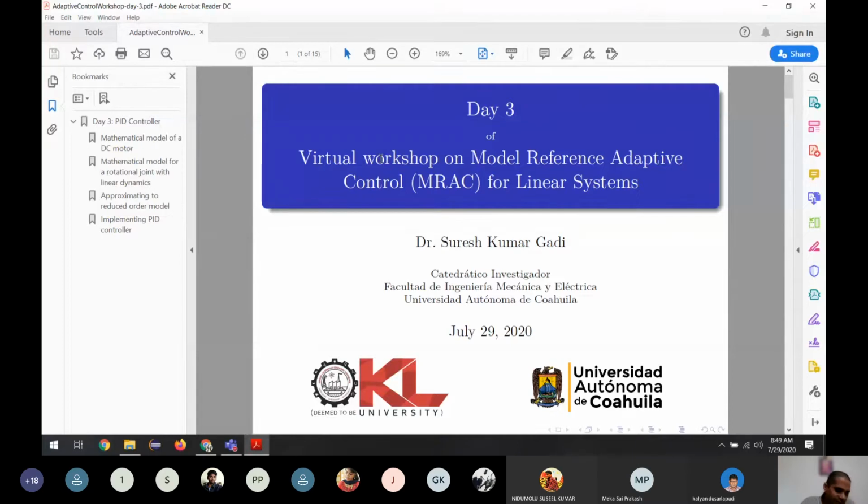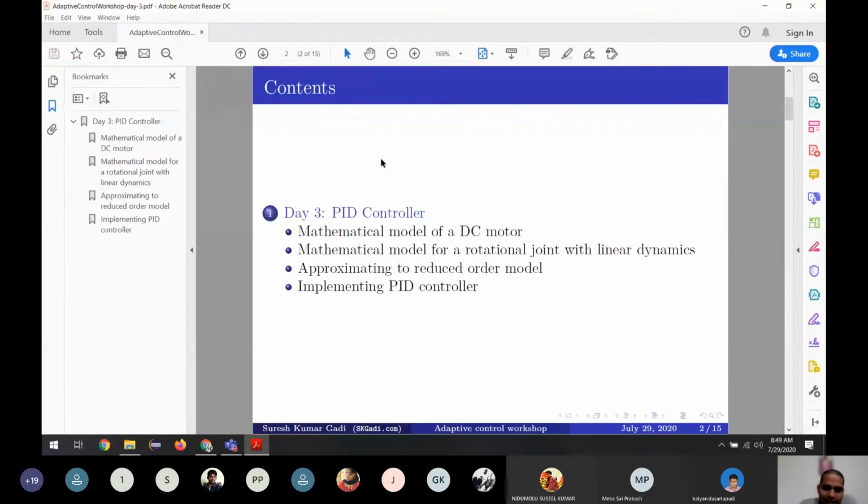So welcome to the third day workshop course. Today we will see how to do mathematical modeling of a DC motor, and then of a rotational joint in a robot. Then we will use some approximations, and finally get a model which represents the robot. And then we'll implement a PID controller to control the robot arm. That's the work for today. From today onwards, I expect you to understand the theoretical part as well.